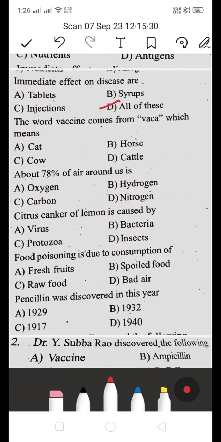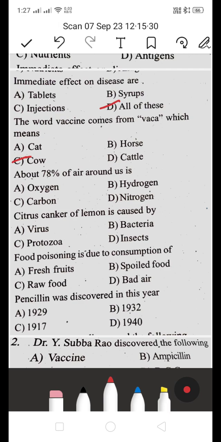Next, the word vaccine comes from vacca, which means cat, horse, cow, or cattle? It means cow. C is the right answer. This is also a previous bit. And next, about 78% of the air around us is oxygen, carbon, hydrogen, or nitrogen?